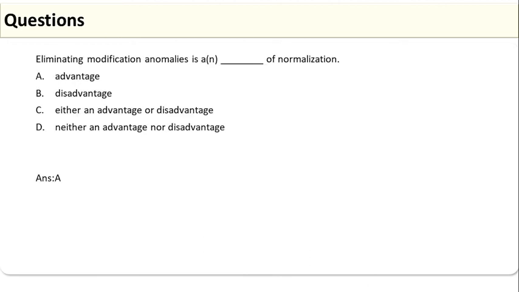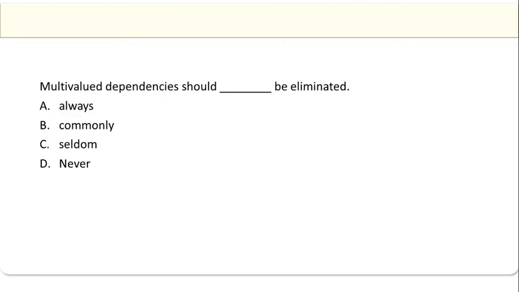This covers the remaining topics, that is 3NF, 4NF, join dependency and other things which we have discussed enough. Let us recap with some questions. Eliminating a modification anomaly is a dash of normalization; it's an advantage of it. Multi-value dependency should be dash eliminated; multi-value dependency is always eliminated.